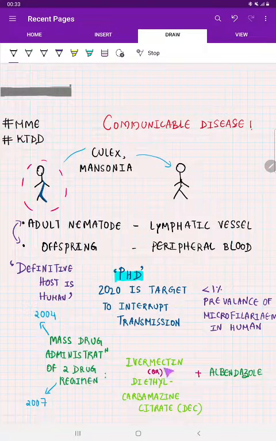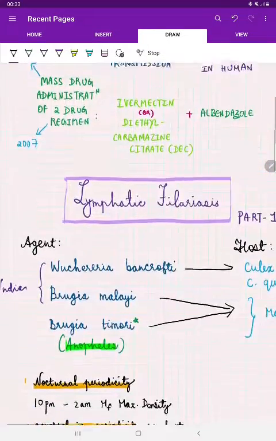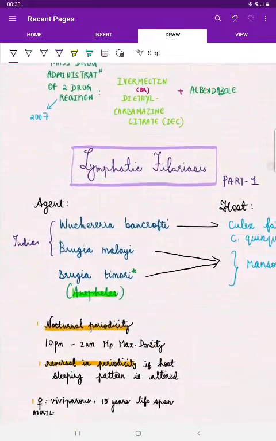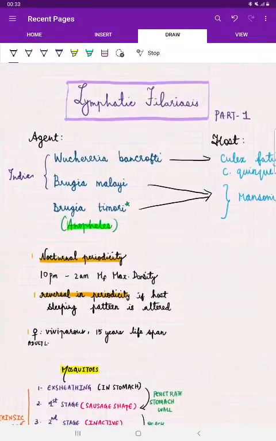What are the two drugs? It is ivermectin or diethylcarbamazine citrate, with albendazole. Okay, this is one drug, either of these, and this is the other drug. This is called the two drug regimen. Did you guess what is the disease we are going to discuss? Yes, it is lymphatic filariasis. Welcome to the discussion on lymphatic filariasis.